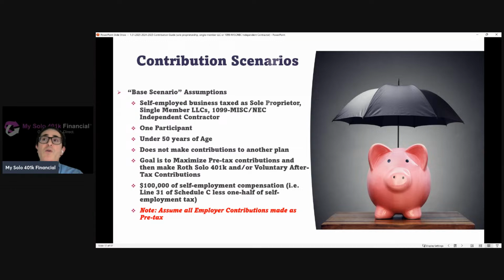Let's assume it's one participant who's under 50 years of age, does not make contributions to another plan like a day job plan. Let's presume that their goal is to maximize first pre-tax contributions and then make additional contributions if they're able to as either a Roth or voluntary after-tax contributions. Let's also presuppose that they have $100,000 of self-employment compensation. In other words, after running that pre-calculation of line 31 of Schedule C less 1/2 of the self-employment tax, the product of that pre-calculation is $100,000. Finally, let's assume that the employer contributions are made as pre-tax contributions, not as Roth contributions.